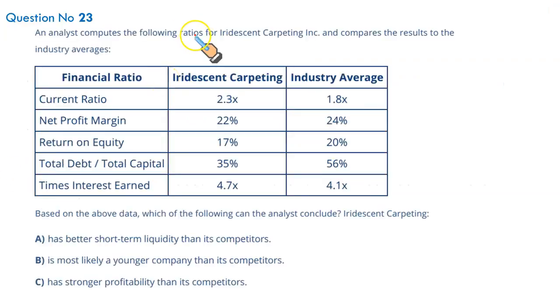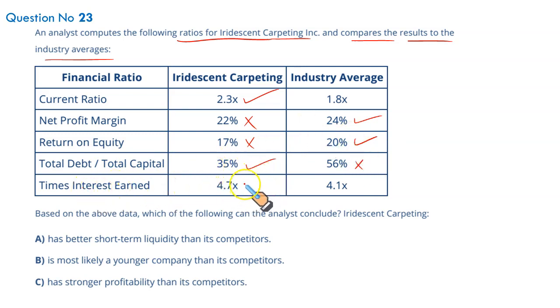An analyst computes the following ratios for Iridescent Carpeting Incorporated and compares the results to the industry average. Current ratio is 1.8 times, the industry is 2.3, which is good. Net profit margin, we are not doing well. Return on equity, not good. Debt to equity, our leverage is better. Industry average is quite high, but we are doing better than the industry. Times interest earned, the interest coverage, meaning how many times we can pay interest out of our earnings, is also better.